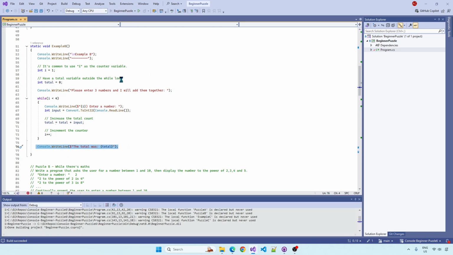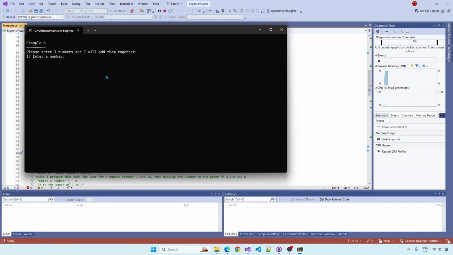Let's demonstrate it. Enter a number, our favourite number, everyone's 69. Enter a number, and you see how we're on the second attempt now. Enter a second number, 1. Enter a number, we're in loop 3 now, we'll try 2. The total was 72.